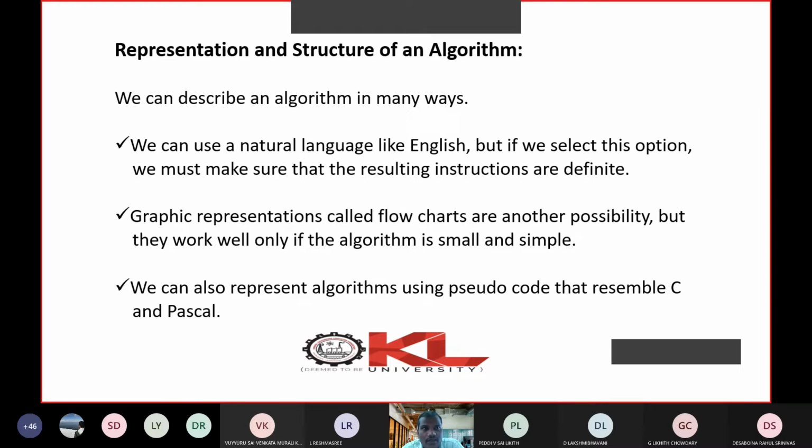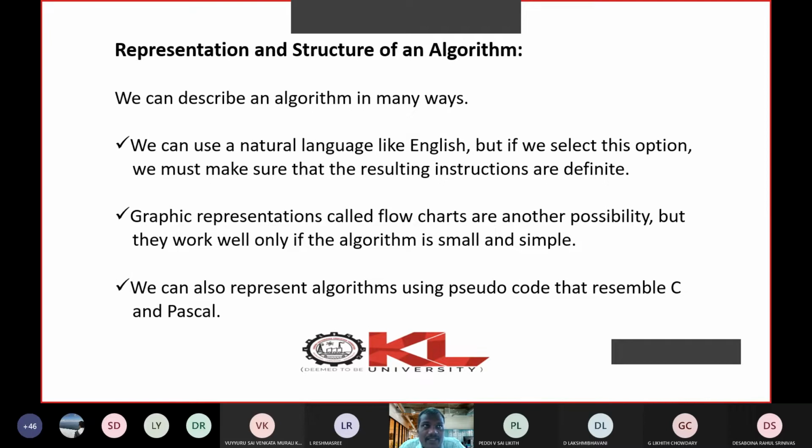But you see, sometimes our problems are so complex and some complex logic cannot be expressed by using a simple language, simple English, simple statement. So that is why the first method, that is representing each statement by using simple English, may not be good. So that is why they have developed the next method, that is graphical representation, by using symbols, flowcharts. You have already learned about flowcharts.